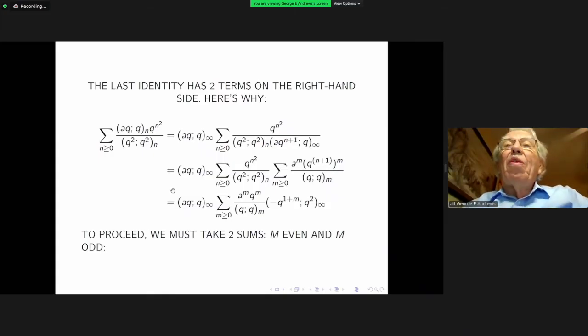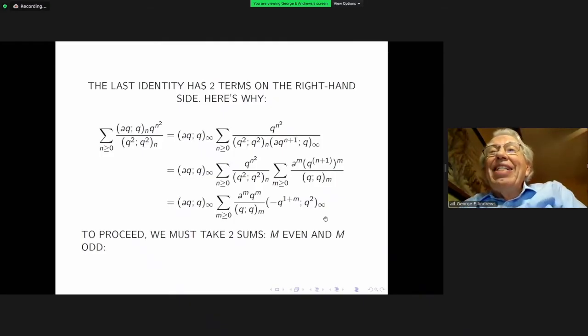The formula that we're using to sum it actually goes back to Euler. So Euler had two instances of the q-binomial series. And what this series on the end sums to is the infinite product that you see here.